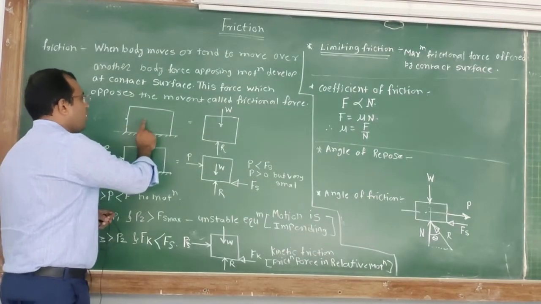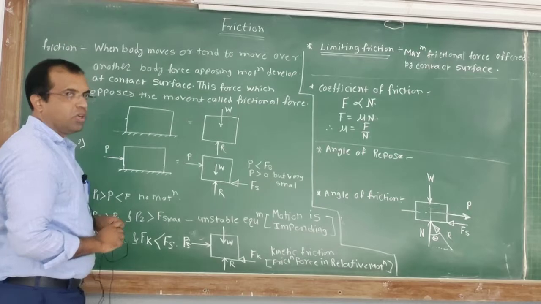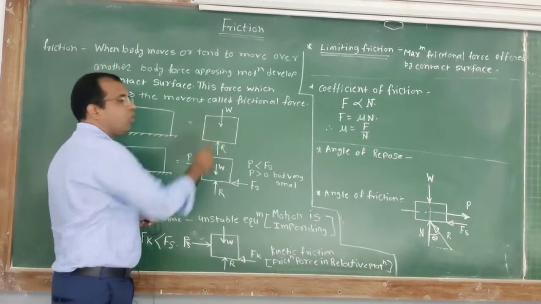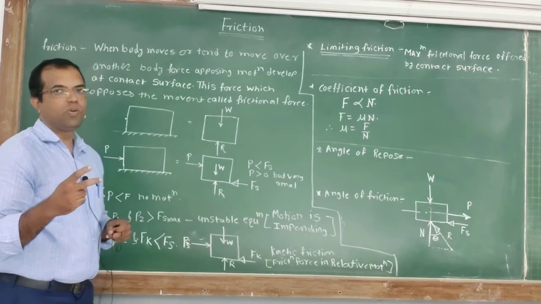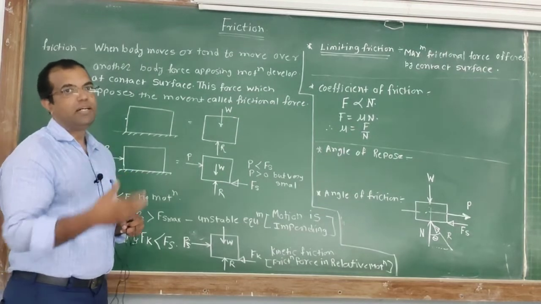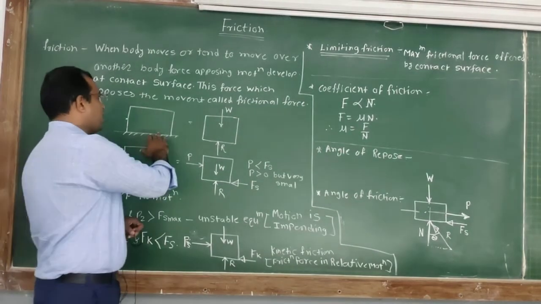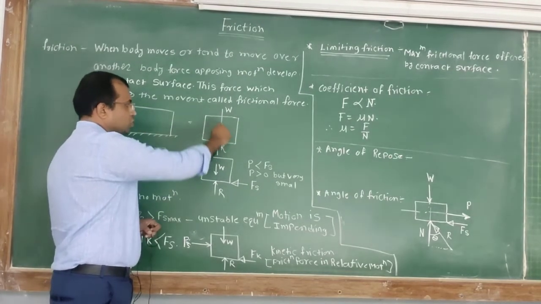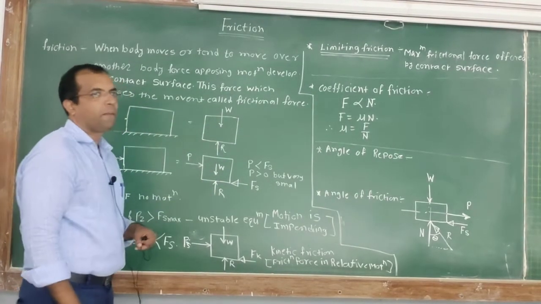If I draw the free body diagram of this body, it is subjected to only two forces. What are the two forces? One is its weight, that is the active force, and the other is the reaction offered by the surface onto the body.